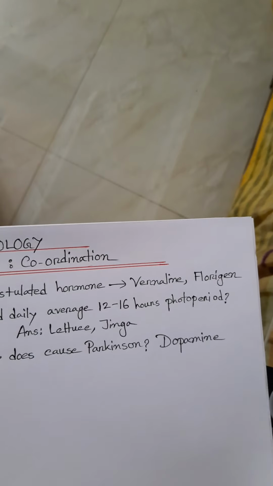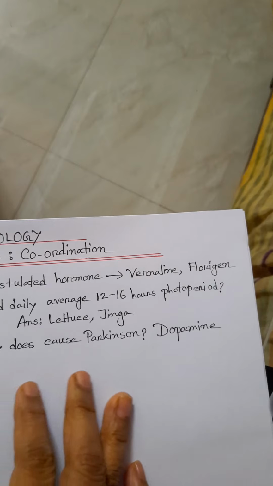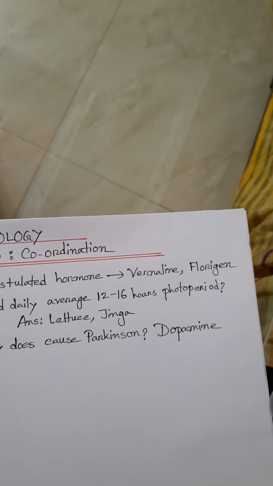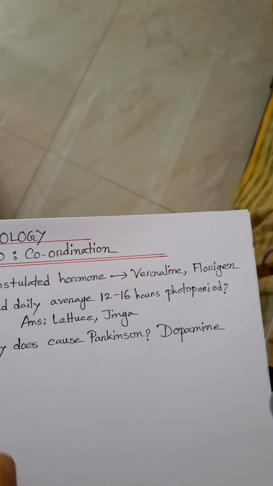Your answer will be dopamine. Another form of the question: Parkinson's occurs due to which deficiency? That is dopamine.